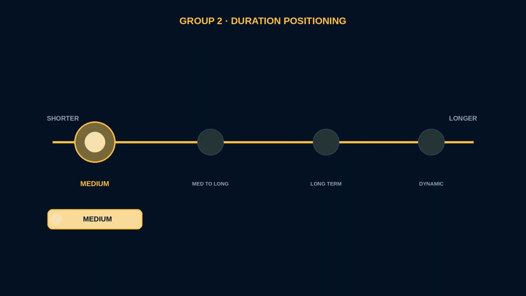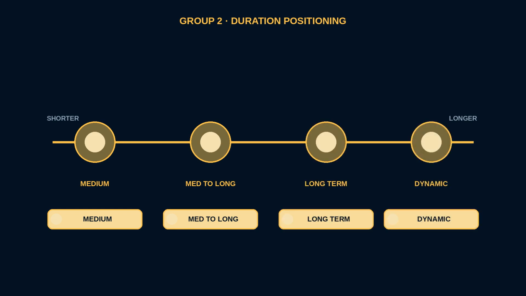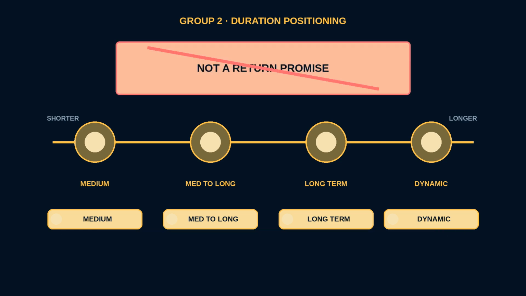Focus on Group 2. Medium-term, medium to long-term, and dynamic term organize portfolios around different duration policies: how the scheme aims to position interest rate sensitivity over time. Dynamic term can change duration under its stated process. That flexibility is a management choice, not a promise that rate risk disappears. None of these labels is a return forecast.